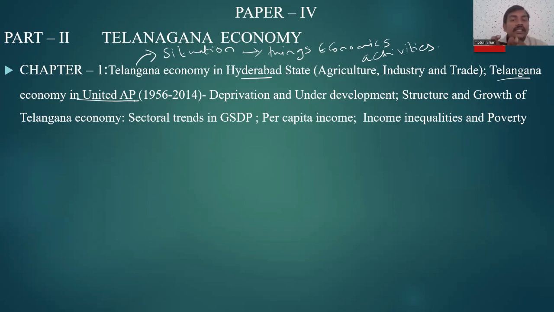So the first situation is the area of Telangana in the Hyderabad state. The second is the situation of the Telangana economy when it was in united Andhra Pradesh.